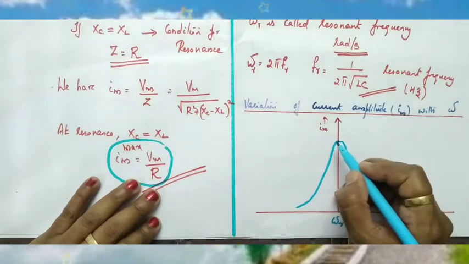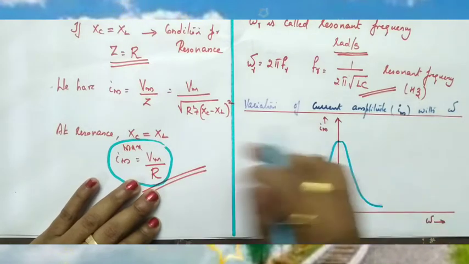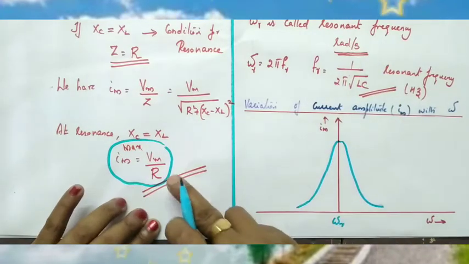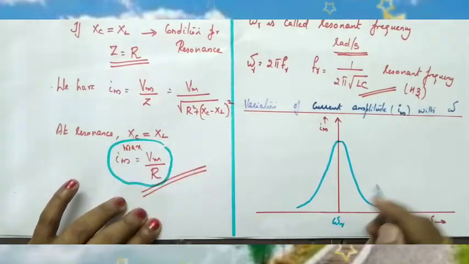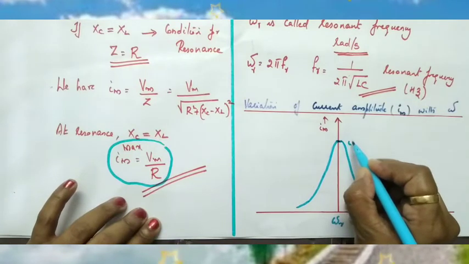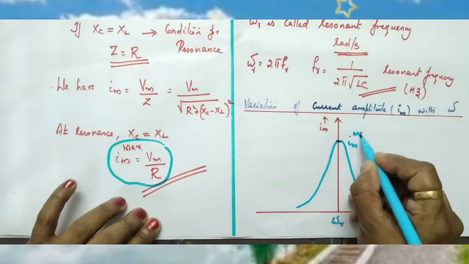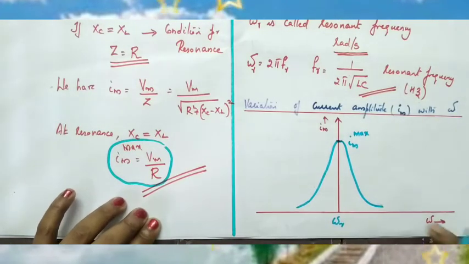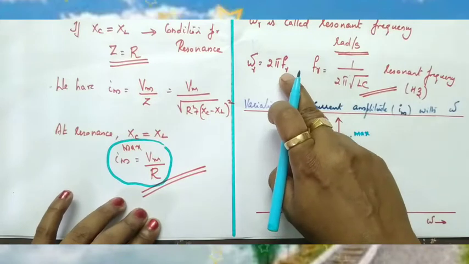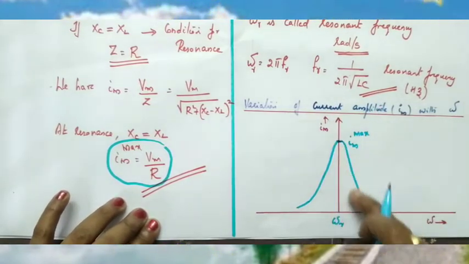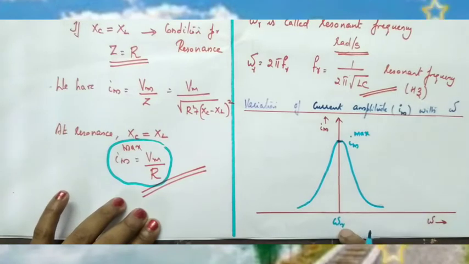At the resonant frequency, we know that current is maximum, and this value is Im max. Okay children, so if you plot frequency small f along the x-axis and current amplitude along the y-axis, this is the shape of the graph, and the graph shows that at resonant frequency current is maximum.